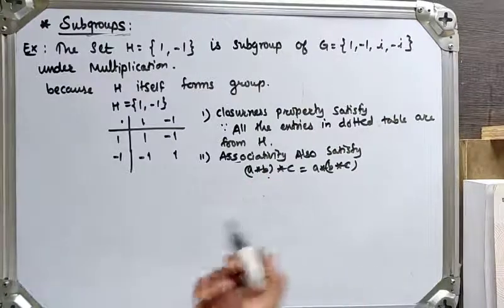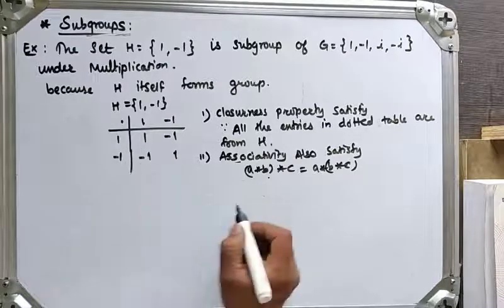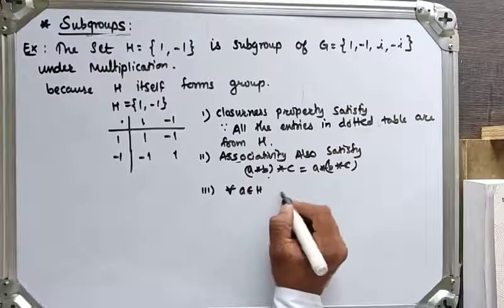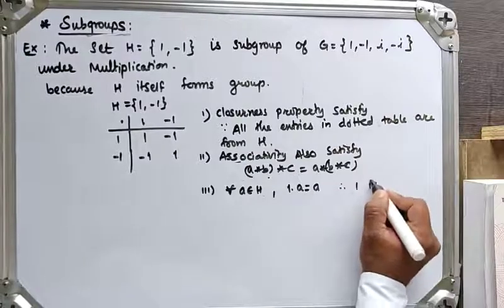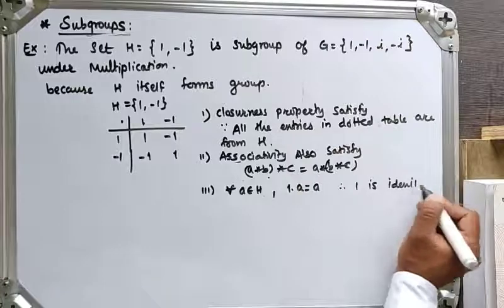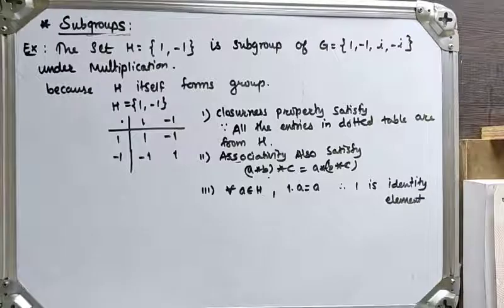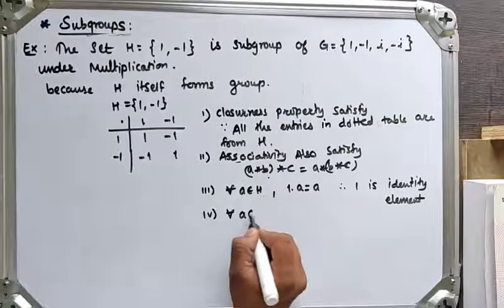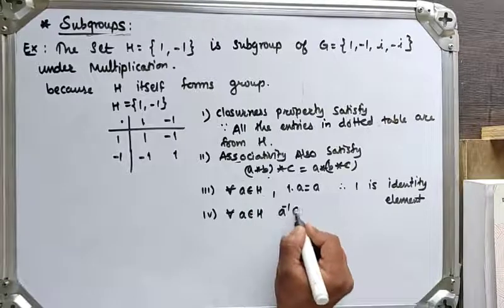And next, existence of identity. What is the identity element? 1 is the identity element, because for all A belonging to H, 1 into A is equal to A. So 1 is the identity element. And fourth, for all A belonging to H, A inverse also belongs to H.